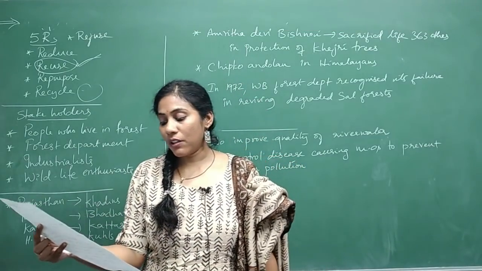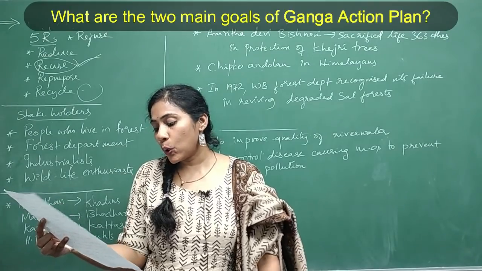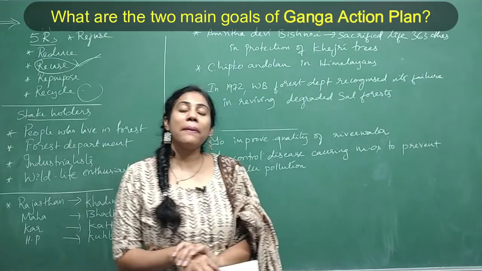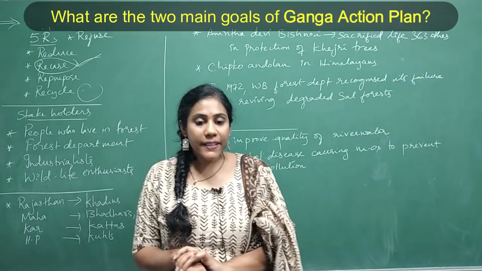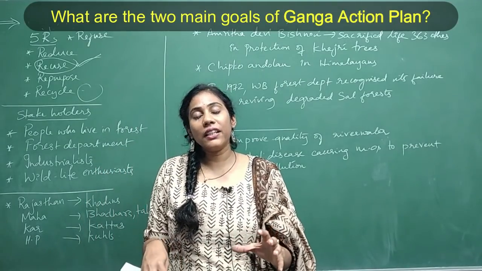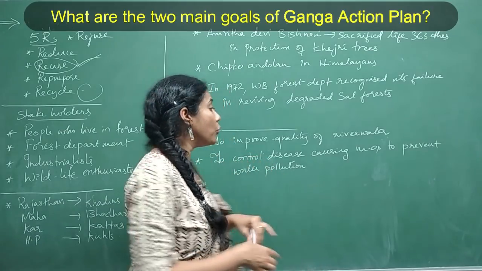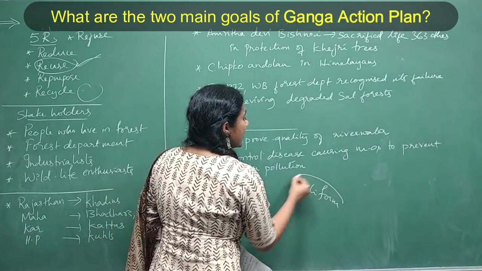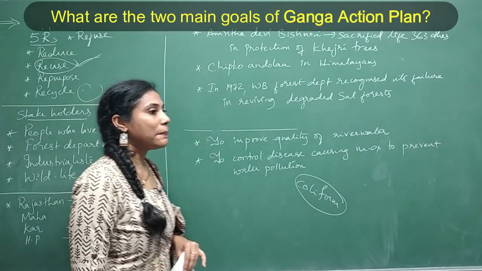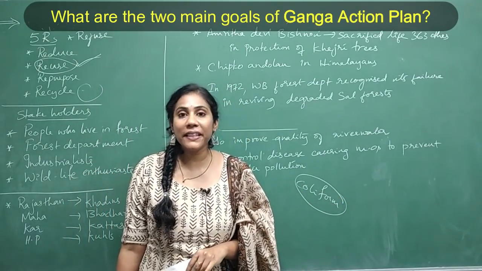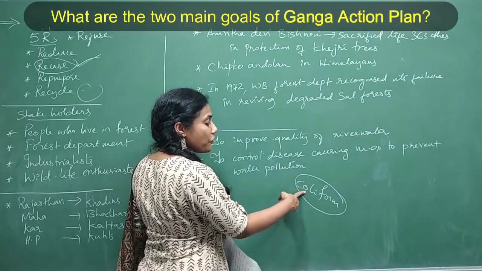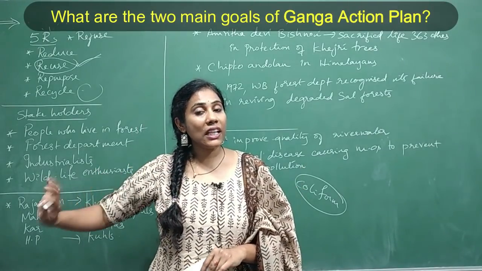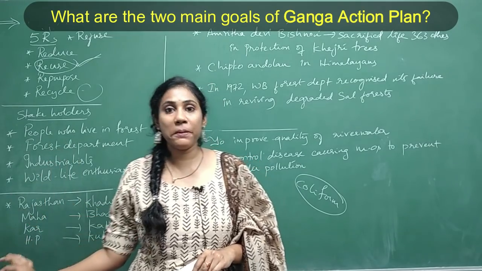And the next question, what are the two main goals of the Ganga Action Plan? You know why this Ganga Action Plan was introduced? It is because the Ganga river had lots of coliform bacteria. See, where is this coliform bacteria present? It is present in the human intestine, right? Presence of coliform indicates that the river water has been contaminated to a maximum extent.